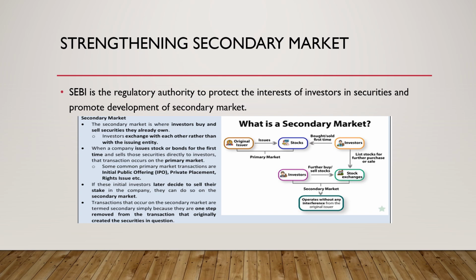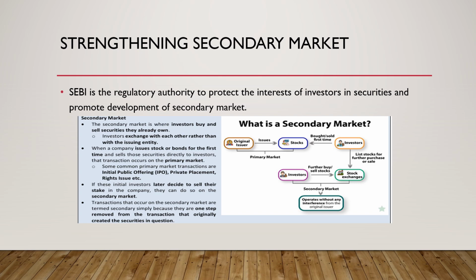About strengthening the secondary market, we can see SEBI is the regulatory authority to protect the interests of the investors in securities and promote development of the secondary market. So the big question is what the secondary market is. Here we can read it. The secondary market is where investors buy and sell securities they already own. For example, there is an original issuer. He issues the stocks, then some investor invests in it, and then there is a stock exchange.